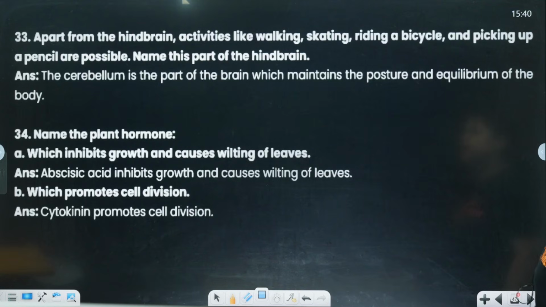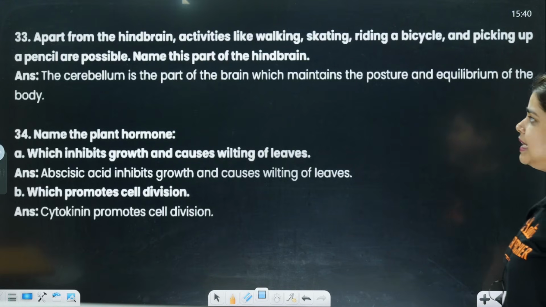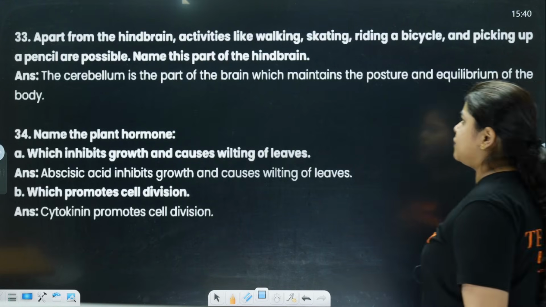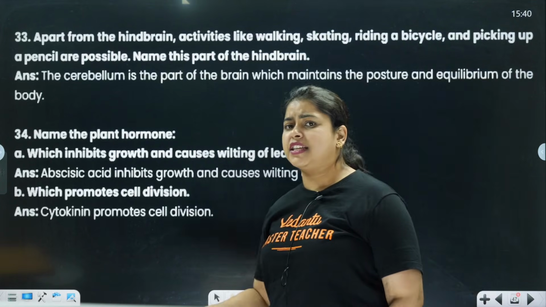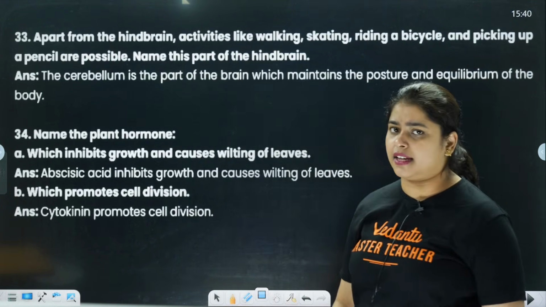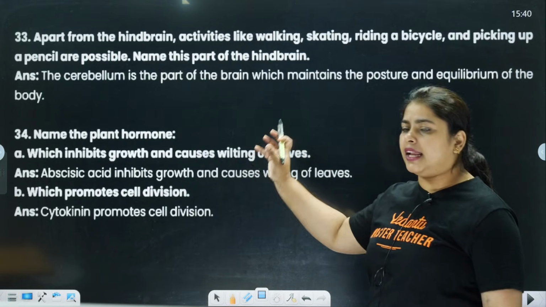Next, apart from the hindbrain, activities like walking, skating, riding a bicycle and picking up a pencil are possible. Name this part of the hindbrain which is giving us the signal. What is that part in our brain?